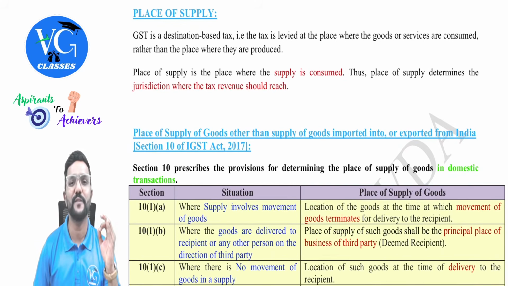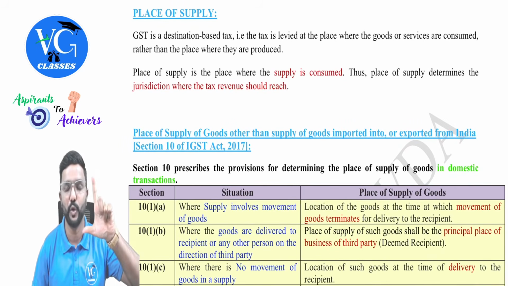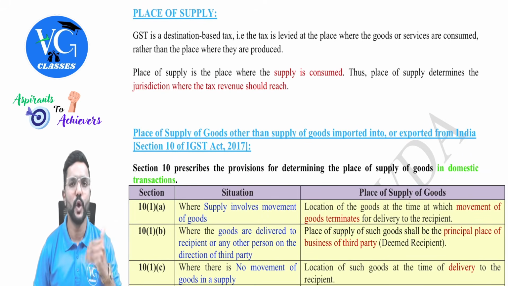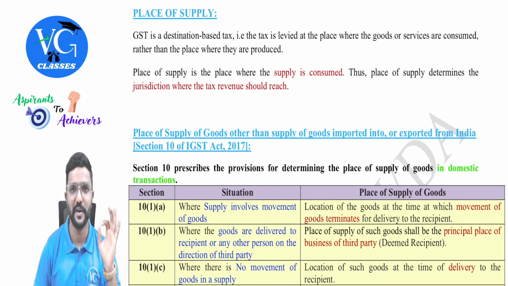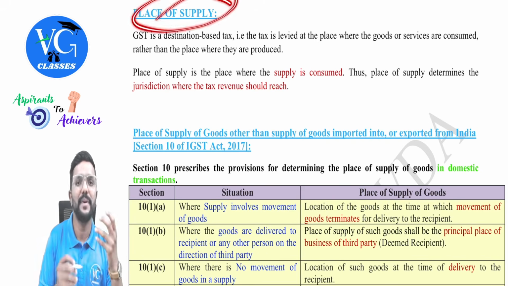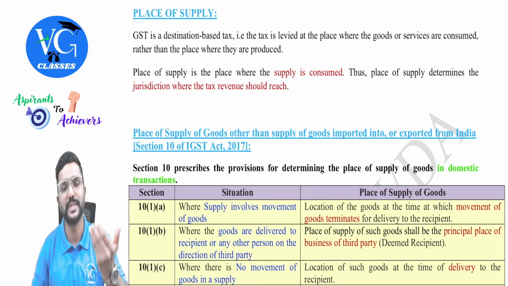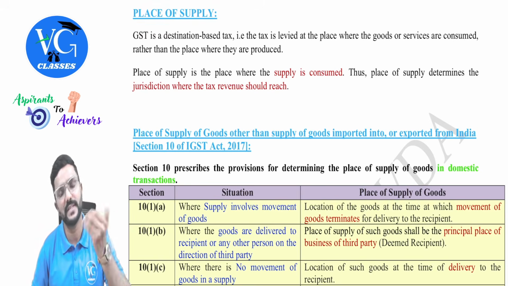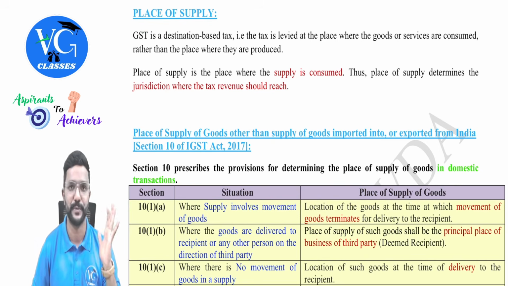Yes, sir. Now coming to the place of supply. So we require place of supply to decide the nature of supply. Actually, there are two things which we need to know. What is it? The location of supplier and place of supply. Location of supplier means wherever the supplier is registered, guys. Yes, sir. What about place of supply? Place of supply means actually where the goods are consumed or where the services are utilized.